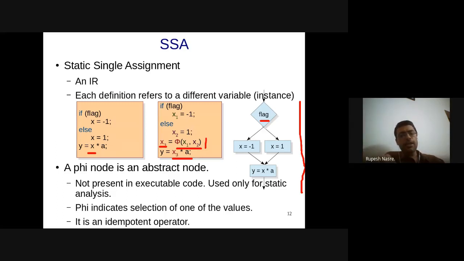For example, in this case, you will say that phi of x1 comma x2 is x3. If there is x1, x2, x3 whose phi needs to be taken, then you will split it as 2 phi instructions. So it can get converted, lowered into that form also. SSA can also be used quite close to the source code. What that means is that you can refer to a variable, for example x, and have this if flag, where you replace that x with x1 and the else is x with x2. So you can convert your source program into another source program which resembles SSA form.